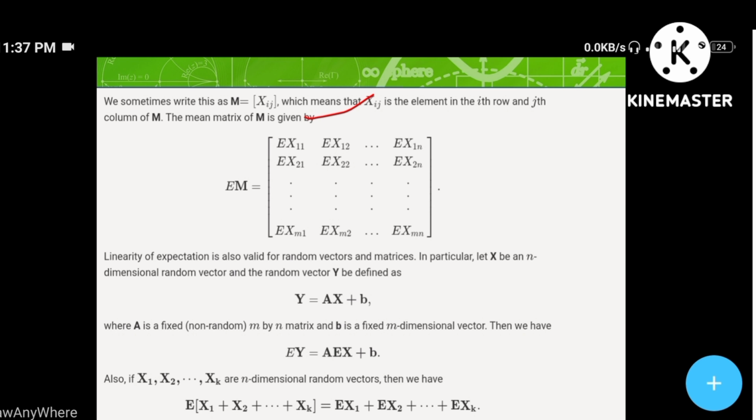The last element xmn is multiplied by E as a constant, so it becomes Exmn.